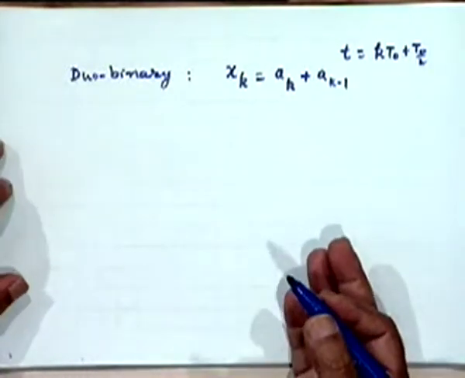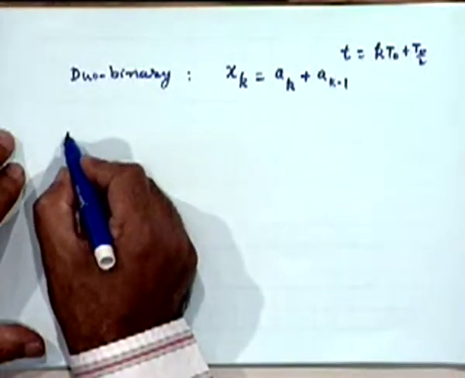I don't have to show you that figure again, which I have shown you a number of times before, which brings out this fact. Similarly, in the case of modified duo-binary,